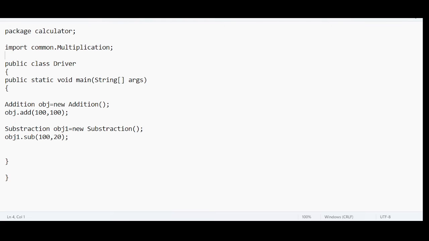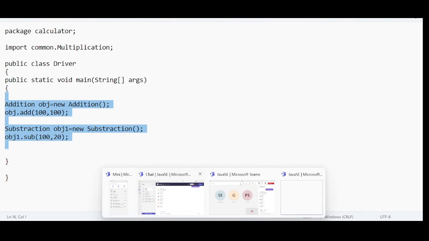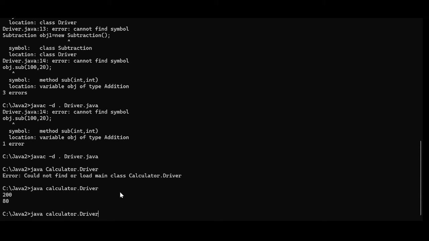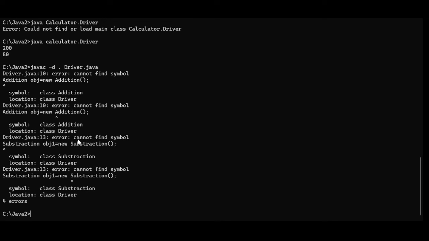Why will I get an error? Because I do not have access to the addition functionality or the subtraction functionality. Restrictions are placed because I am just importing the specific functionality, which is multiplication. That's the reason I will not have access to these. Let me save this and compile it. You will see the error. It says cannot find symbol: subtraction. Cannot find symbol: addition.